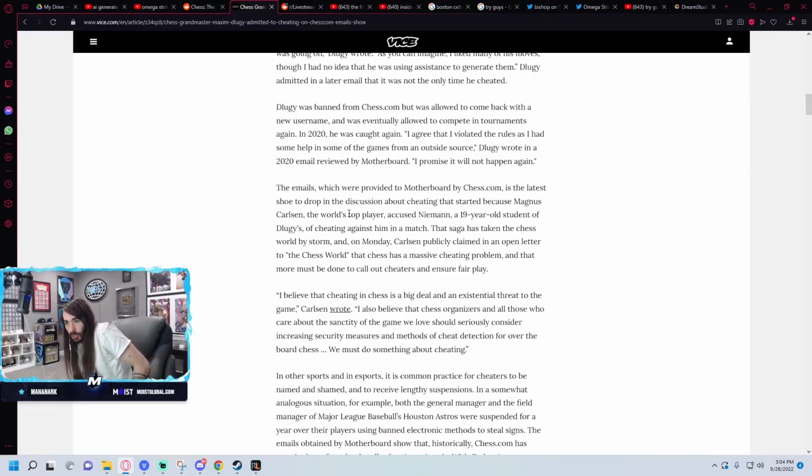I believe that cheating in chess is a big deal and an existential threat to the game, Carlsen wrote. I also believe chess organizers, all those who care about the sanctity of the game we love, should seriously consider increasing security measures and methods of cheat detection for over the board. We must do something about cheating.